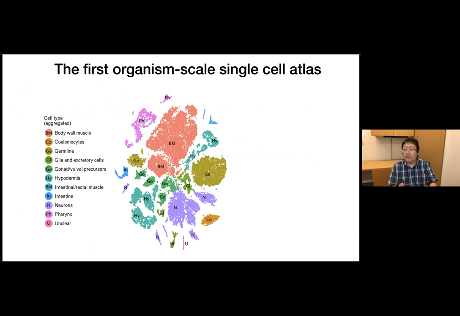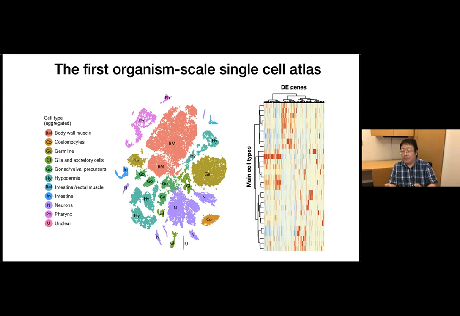And from here, by cluster analysis, we can readily identify all major cell types from the worm, from body muscle to germline cells to intestine and others. We can also further characterize the different cell types and the cell type specific gene features. And from these gene features, we can further purify each cell type for further study. So in summary, I showed you the strategy for combinatorial indexing and how we can use it to characterize the cell type heterogeneity across the entire organism.